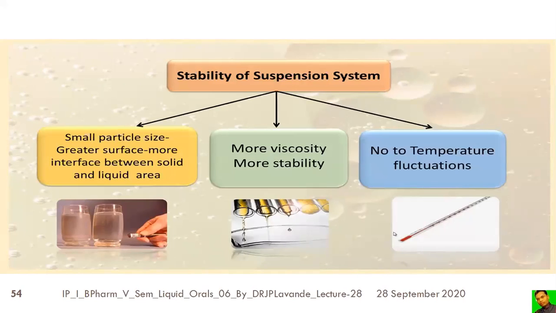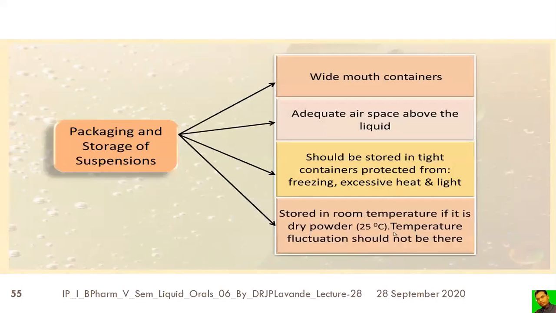Stability of the suspension system: a small particle size offers a greater surface area, so there will be more interface between the solid and the liquid. More viscosity offers more stability, and there should be no temperature fluctuations. That means a stable temperature is required. If it fluctuates, it will affect the stability.